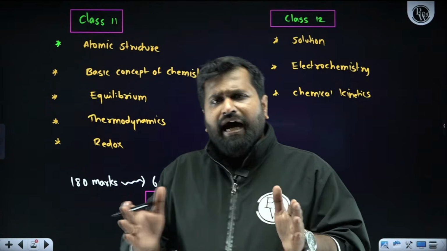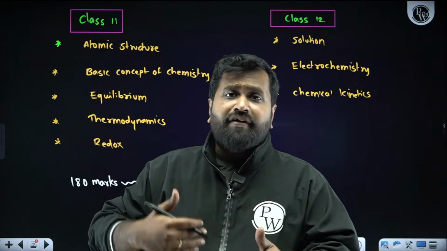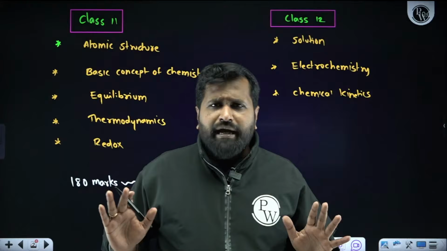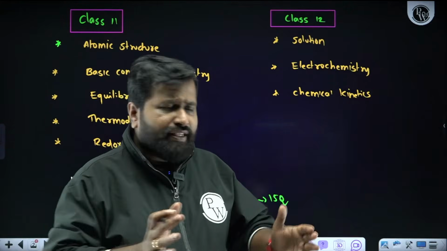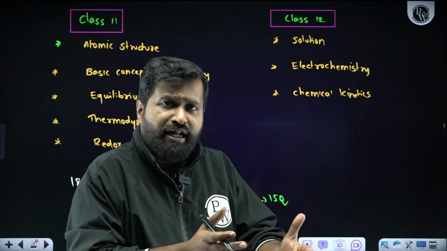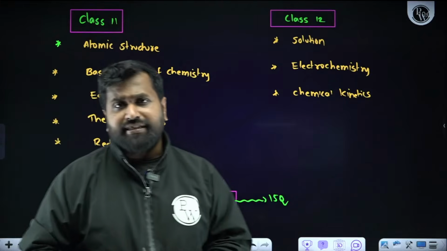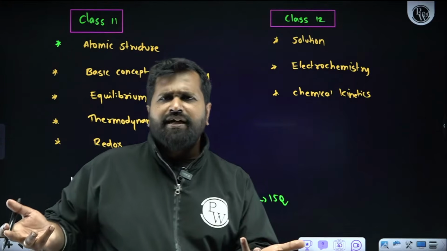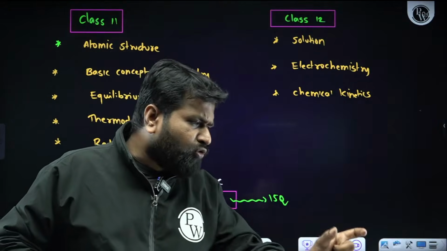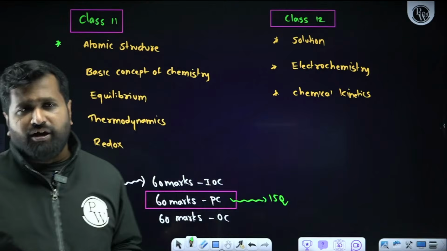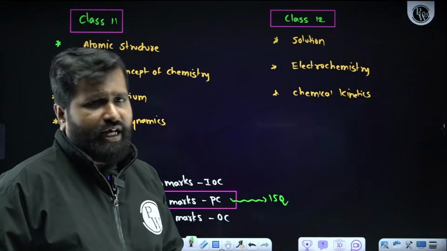So in these last 7 to 8 days, the crucial part is that again and again we need to revise the biology part. Honestly, if you can score 350 plus in biology, then in chemistry and physics together, if you score 260 also, you can easily get a medical seat, because the score will be almost near 600. Yes, you will be getting GMC. But the problem is, to score 240 or 260 marks, we are struggling a lot. So in chemistry, if you score 150 or 160, that is more than sufficient.